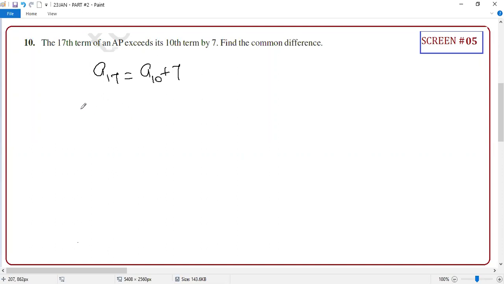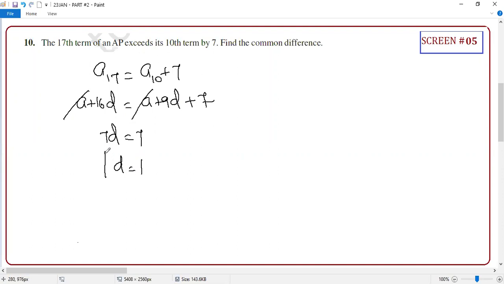Now you write A plus 16D is equal to A plus 9D plus 7. So A cancels, right? So 16D minus 9D is what? 7D. 7D equal to 7, so what is your D? 1. Wow, that is what they are asking. You may think that the answer is something different or huge, but no.